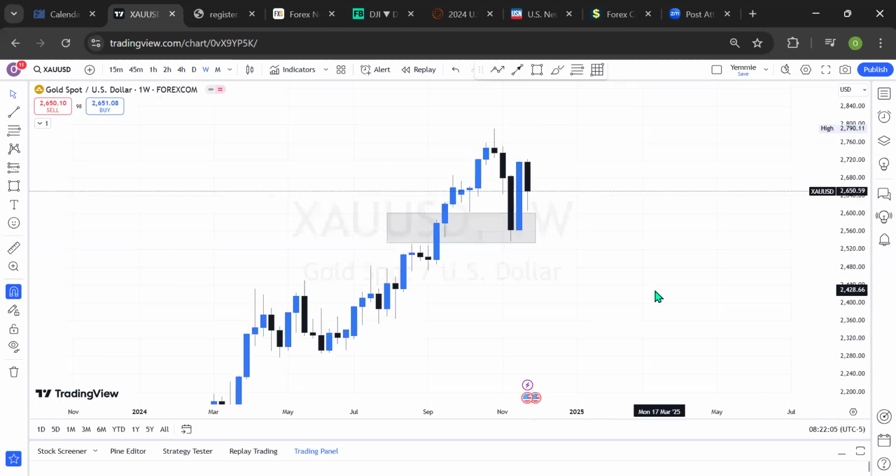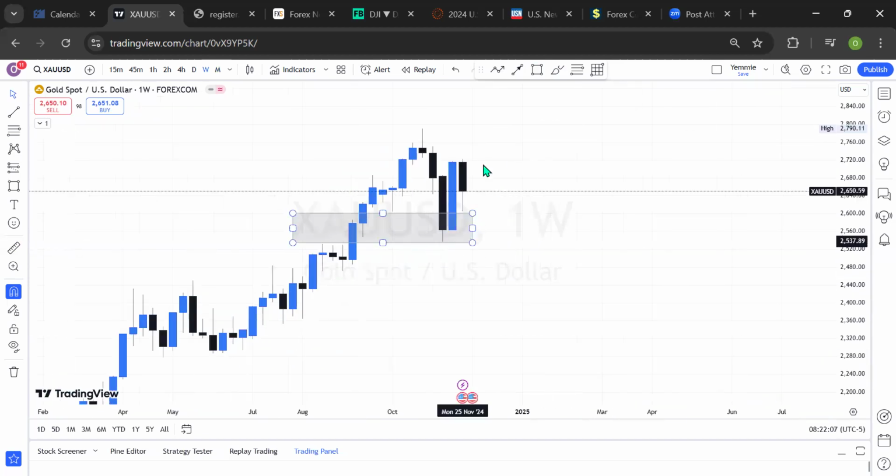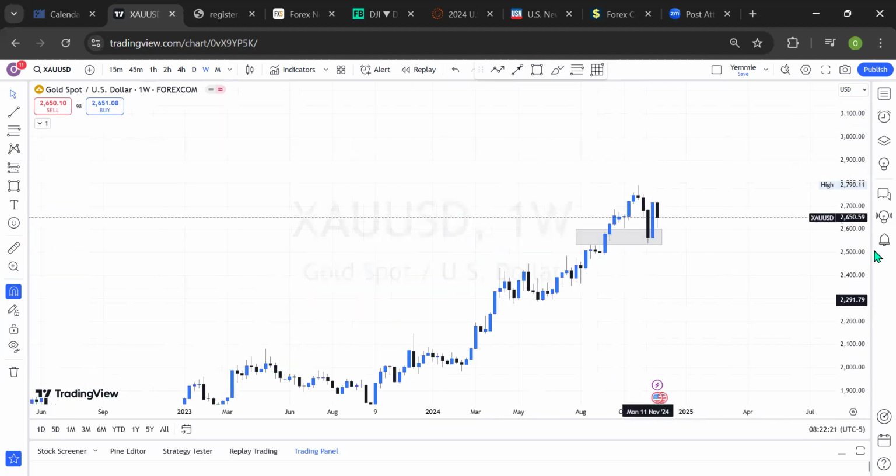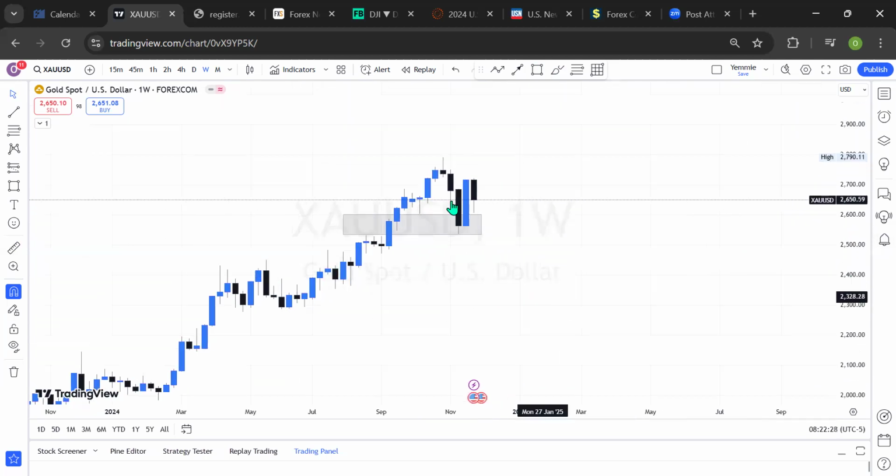And on the weekly, what is this telling us? Last week happens to be a bearish candle which retraced about 40% of the entire movement of the pips. It has sold in the market. So for this week, what are we expecting? Are we expecting gold to buy, or to sell? We're not going to sweat more on it, because right there we've seen the weekly opportunity in the market, and it closed at 2650.59. With this little bit of rejection, we can be expecting gold to be more bullish for this week.